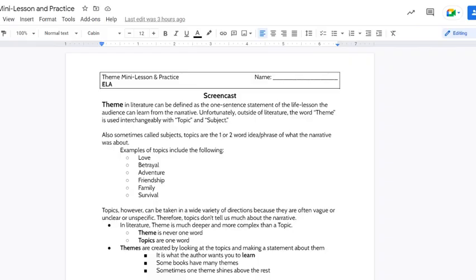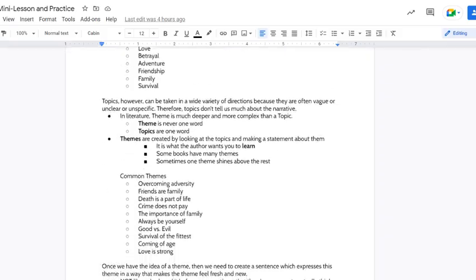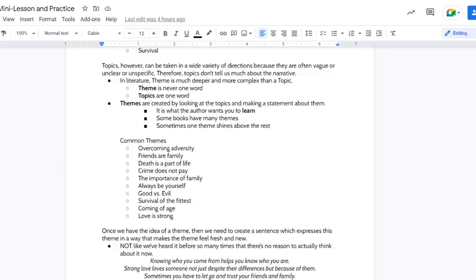Also sometimes called subjects, topics are the one or two word idea or phrase of what the narrative was about. So if it asks what it's about and it's a one or two word or short phrase answer, that's going to be the topic or the subject. Examples of topics include the following: love, betrayal, adventure, friendship, family, survival. Topics, however, can be taken in a wide variety of directions because they're often vague or unclear or unspecific. Therefore, topics really don't tell us much about the narrative or the story.